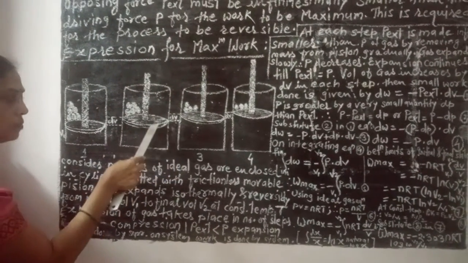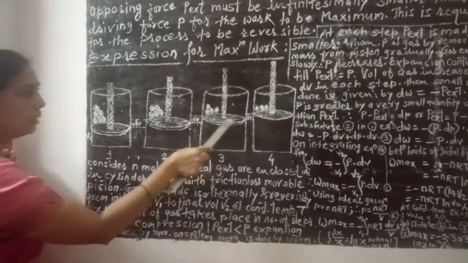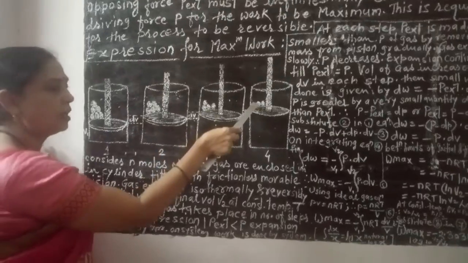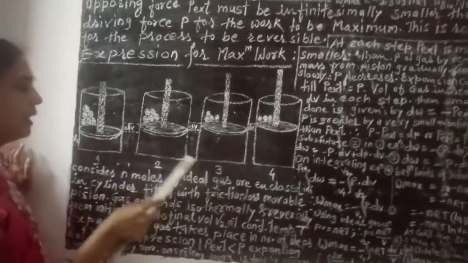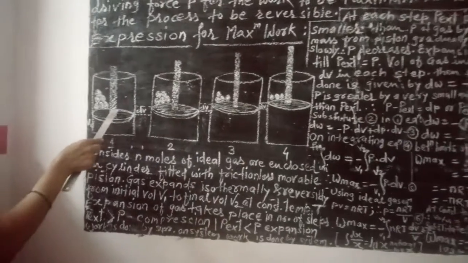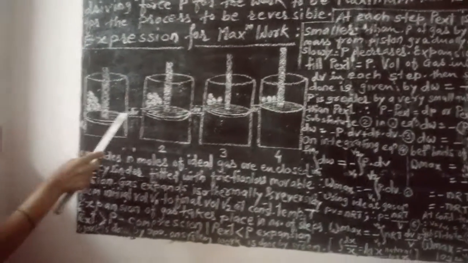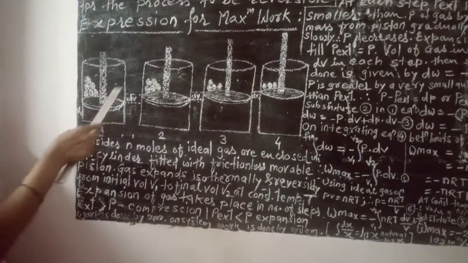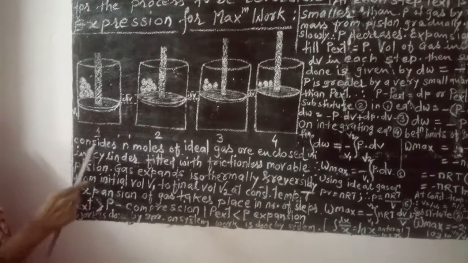That means the piston moves in the downward direction. So if you increase the opposing force by an infinitesimal amount, so that it becomes infinitesimally greater than the driving force, then compression of the gas takes place.